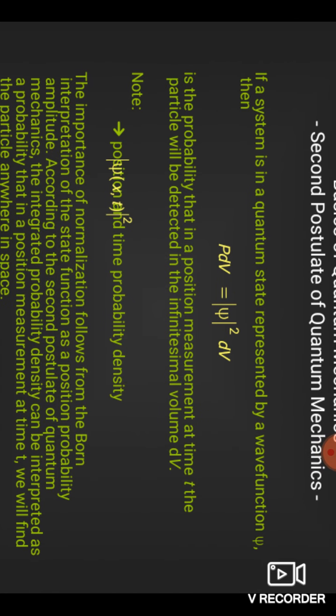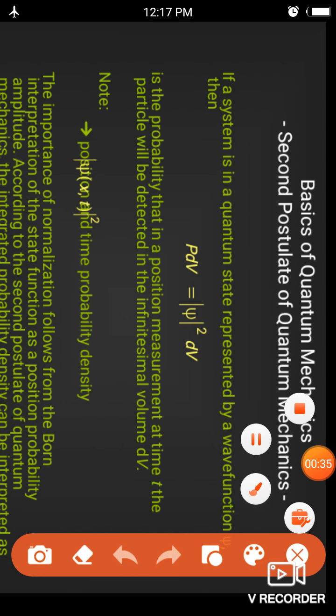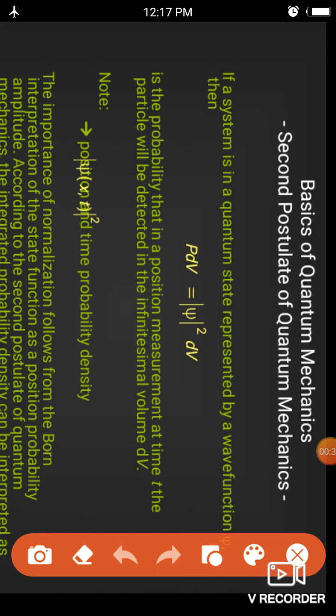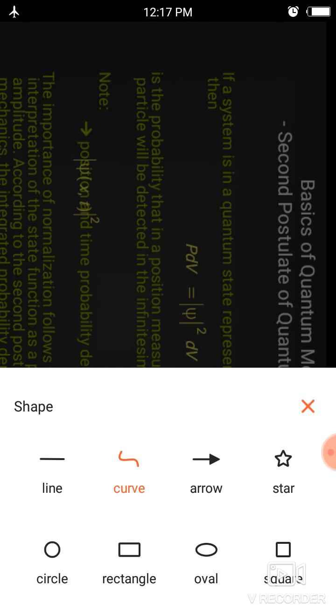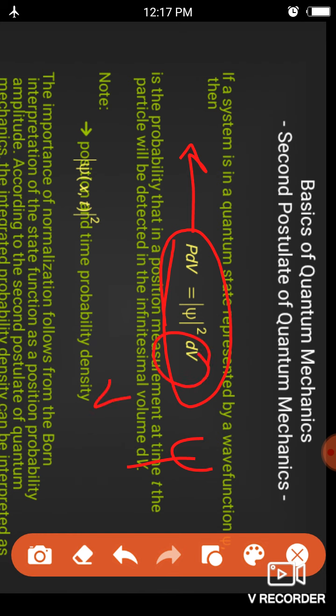Here it is given that there is a function, which we can take as P dV equal to psi square dV, where P dV is the probability density of a system, psi is the wave function of the system, and dV is the volume.